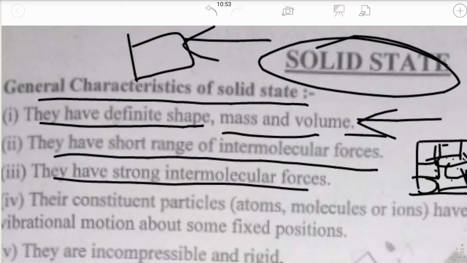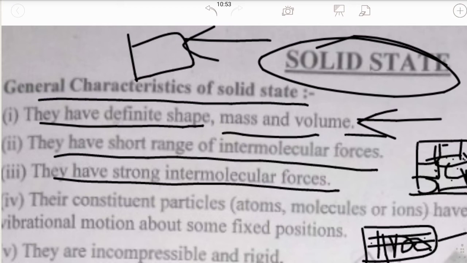They have strong intermolecular forces. Why do they have strong intermolecular forces? Because the particles of a solid are very strongly connected to each other. This is due to a force of attraction. They are very tightly connected to each other. No bond can break their bond. They are tightly connected by the force of attraction, so they have strong intermolecular forces.